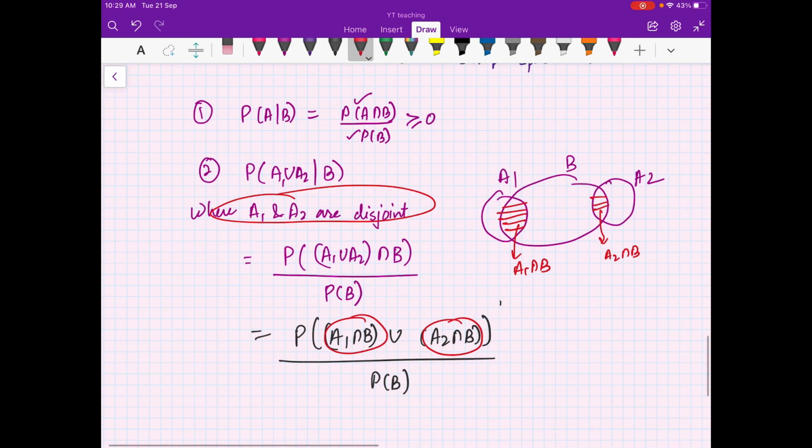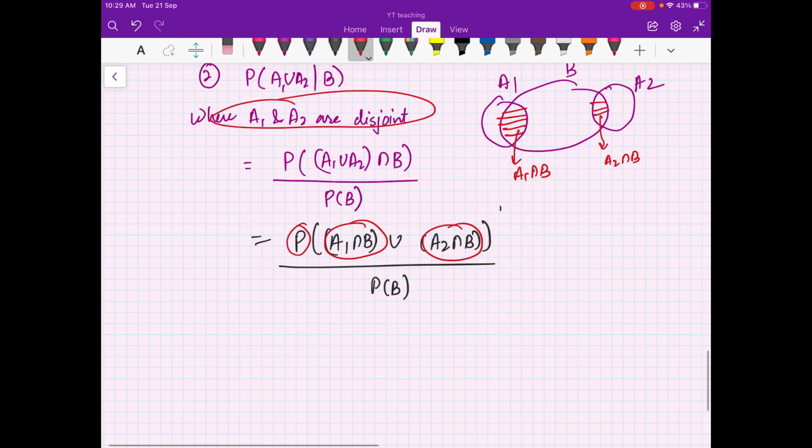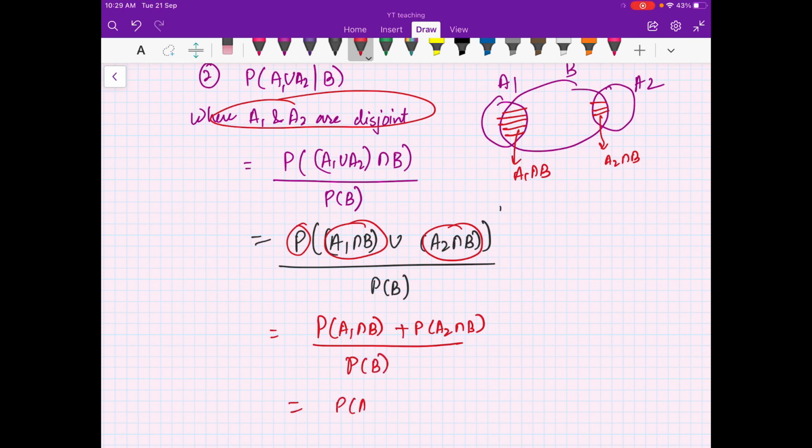So you can use the additivity law for P, because P already is a probability law on the sample space omega. So this is the probability of A1 intersection B plus the probability of A2 intersection B, divided by the probability of B. So this is the probability of A1 intersection B divided by the probability of B, plus the probability of A2 intersection B divided by the probability of B. Now what is this?